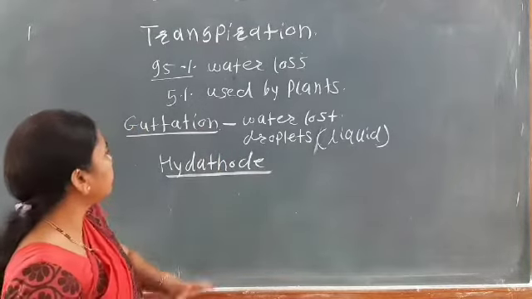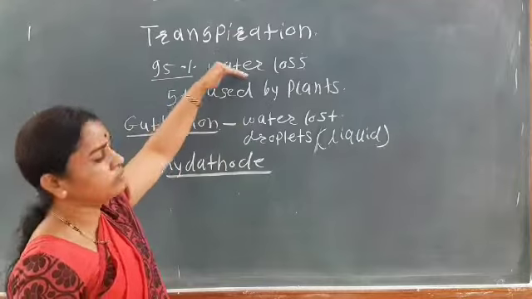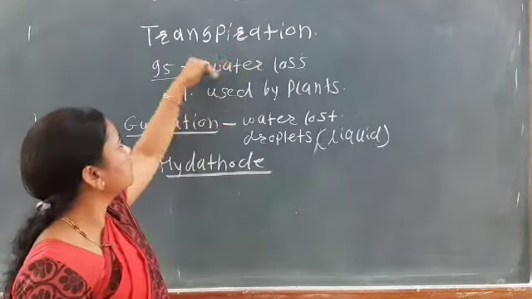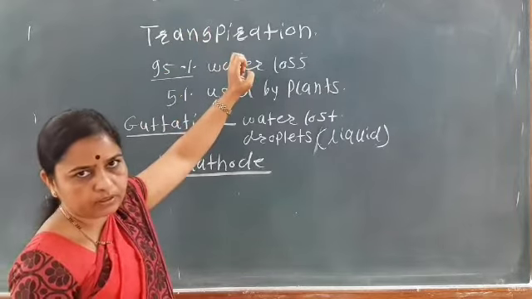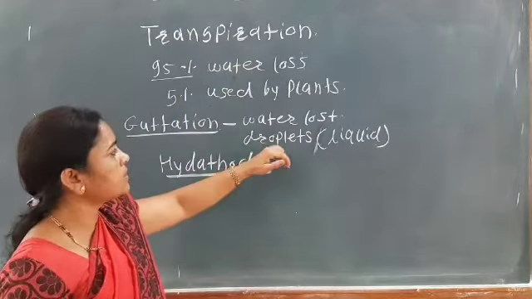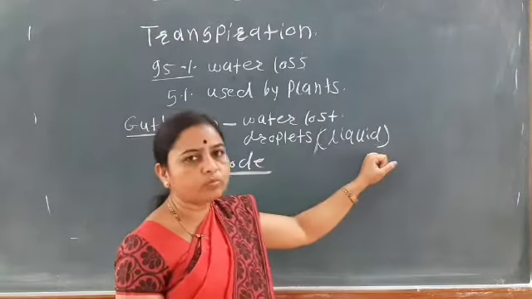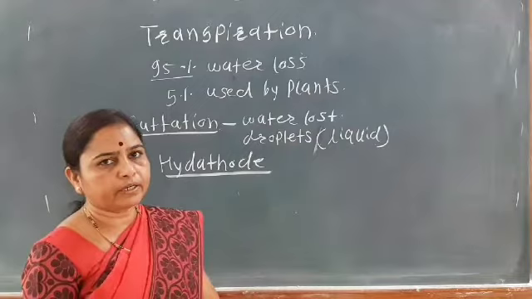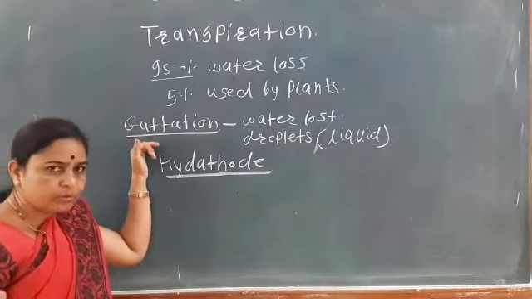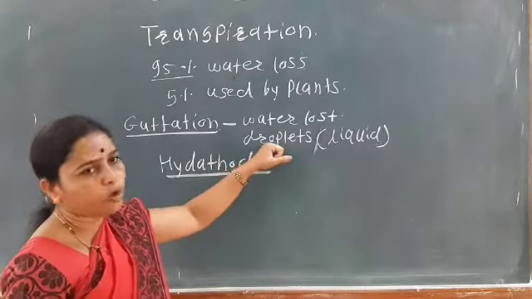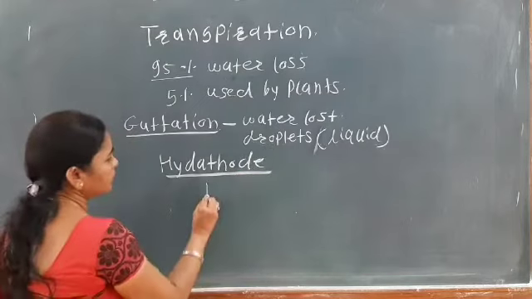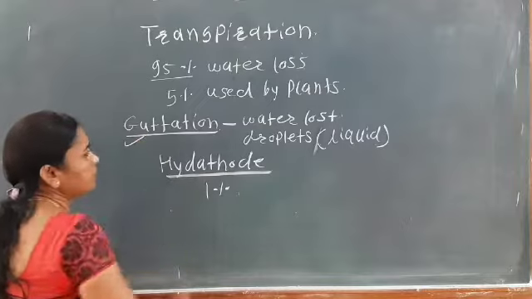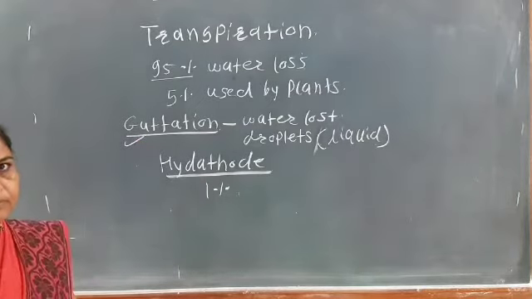When water is lost in the form of water vapors, that is transpiration. But if the water is lost in the form of droplets, that is, liquid, then out of the 100% water, only 1% is lost by guttation.